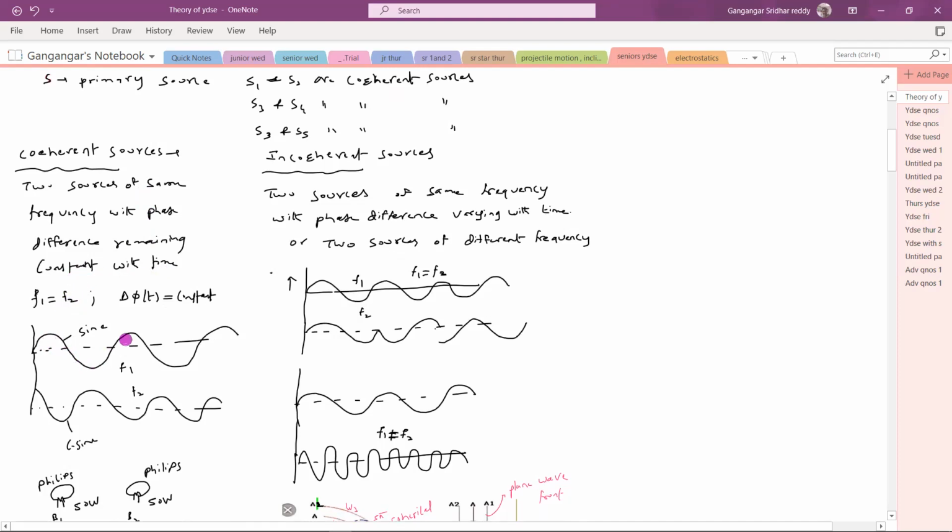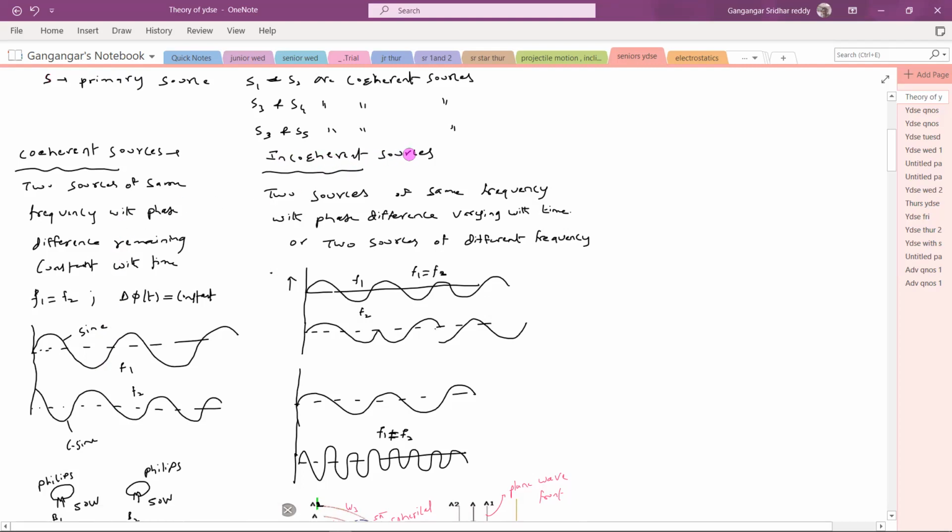Example: I took the sine wave. What is the phase of this? Zero. I took the cosine wave. What is the phase difference between them? It will be 90 degrees, and that phase difference will remain constant at any time. So they are said to be coherent. The phase difference can be zero as well. Altogether, the phase difference should remain constant with time, and then they are said to be coherent.